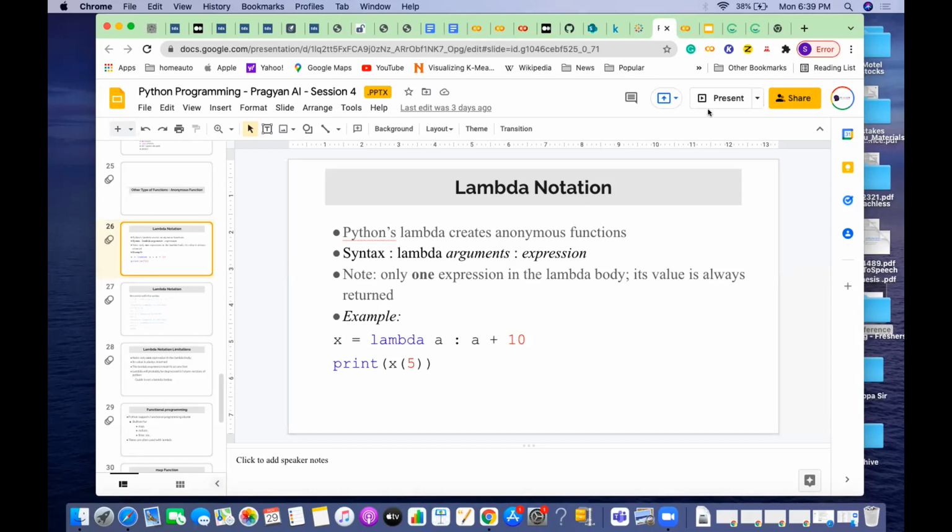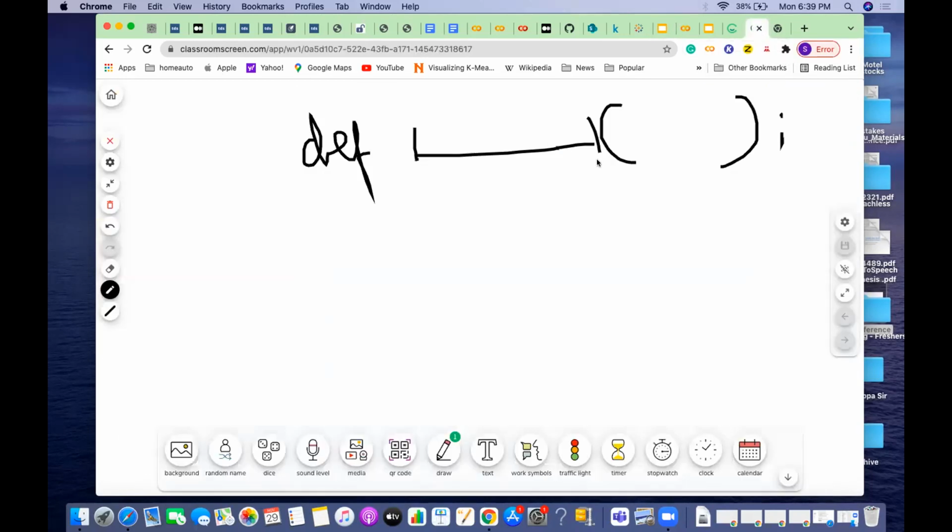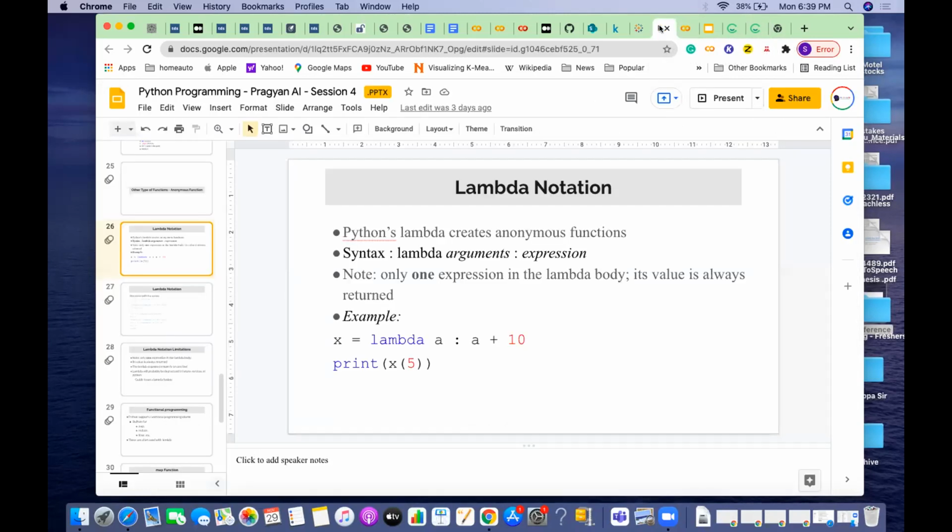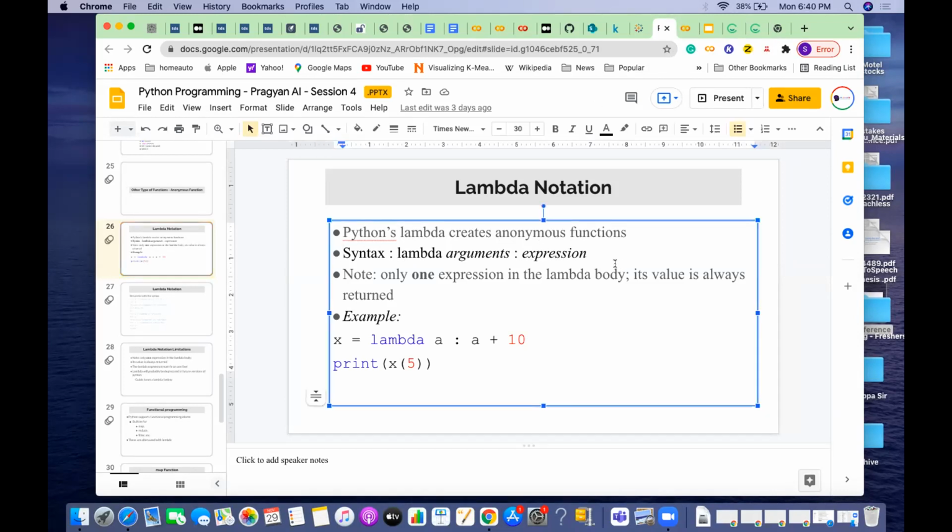If you see here, for a normal function the syntax is def, the name, and then the brackets. For the lambda it is lambda, space, arguments and colon, then the expression. An expression is an equation or something like that. So this is the syntax, and syntax is very important. You should remember the syntax for that function: lambda, arguments, colon, expression.